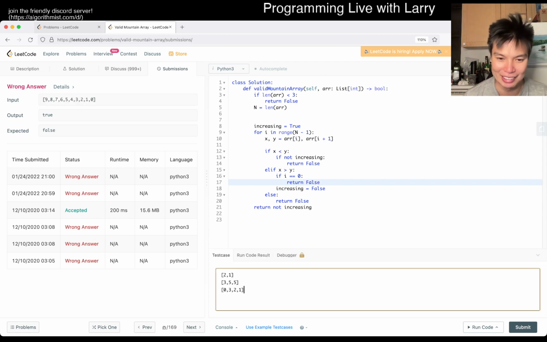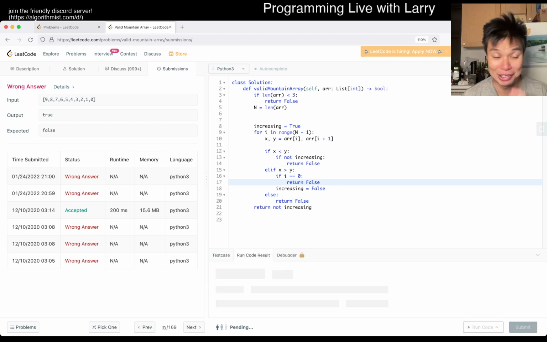Let me actually put these cases. Like I said, I was again a little arrogant. I don't know how I didn't test yet. I don't know what to say, friends. Maybe today's an off day.